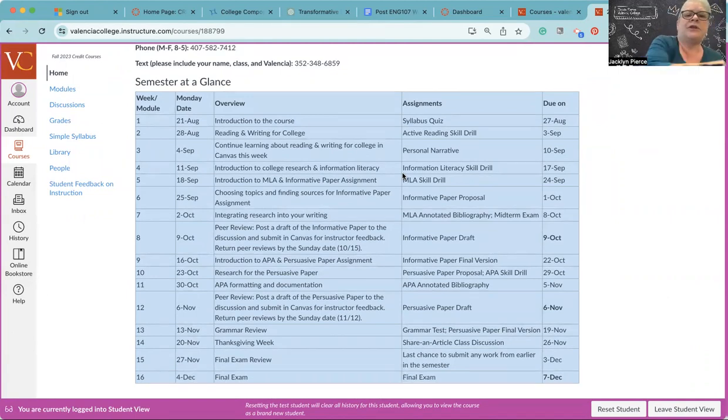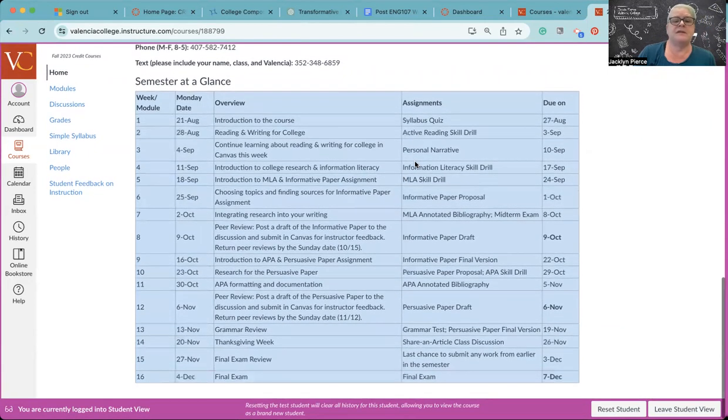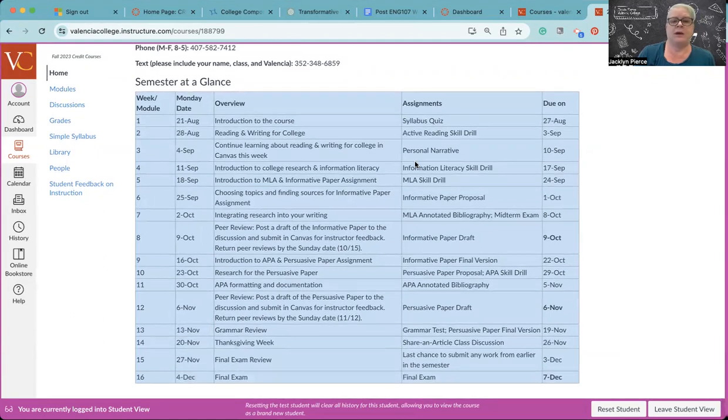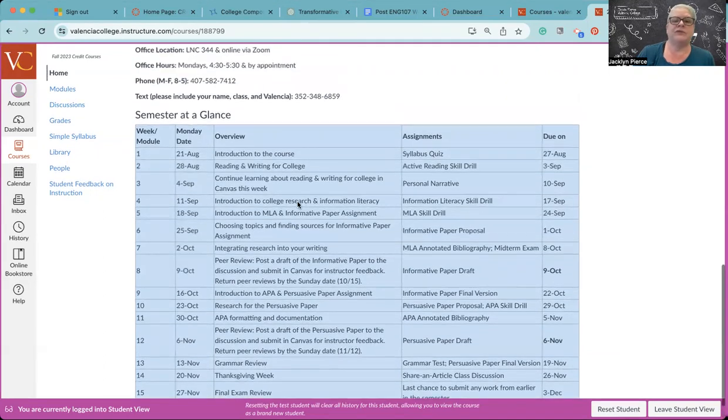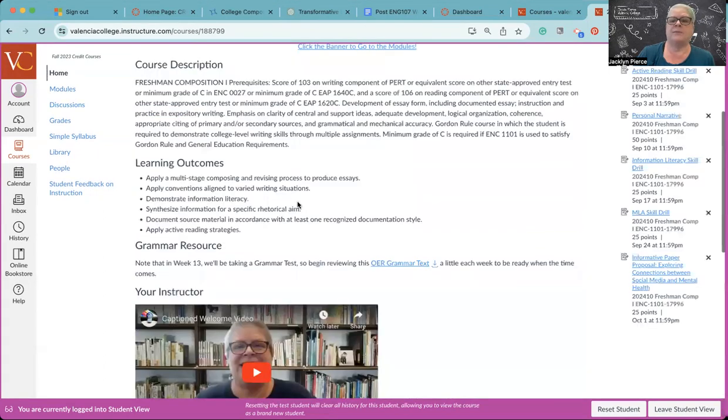I hope that you find it helpful right here on the first page, because this will show you from day one what we're doing, when we're doing it, and when your assignments are due. Because we're in an online class, typically your assignments are due on Sunday night. There are a couple of exceptions to that, and when there's something due a little early or that you need to pay special attention to, those dates are in bold. The information for those will be in the modules as well.